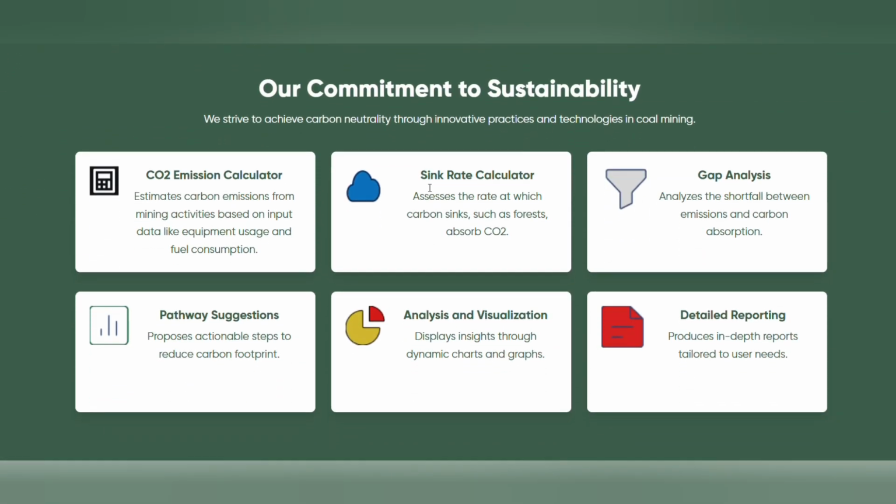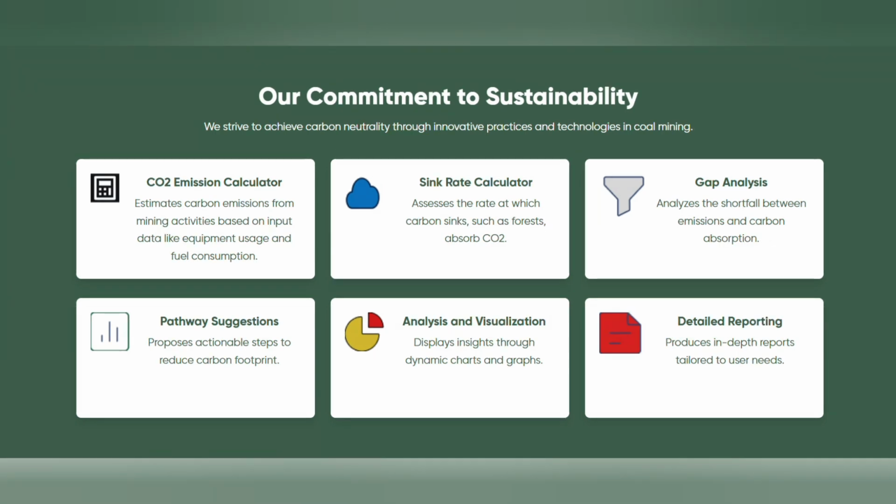As we go down, we have mentioned all the commitment to sustainability that we are presenting in this video. The first is a CO2 emission calculator, which will be calculating all the carbon emission done by various activities in the mining. The second model that we have integrated is a sink rate calculator, which will be calculating how much carbon or CO2 is absorbed by the forest nearby the mining area. The third model is a gap analysis that will be calculating the shortfall between the emission and the carbon absorption done.